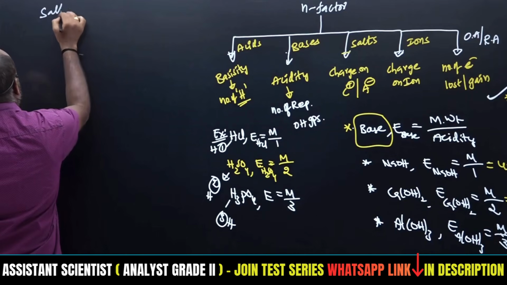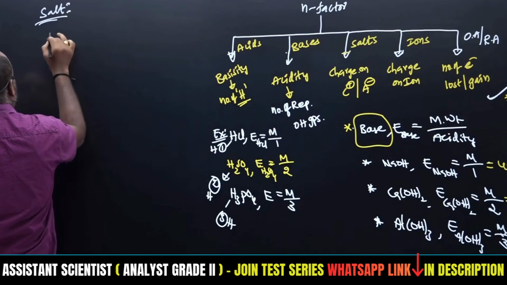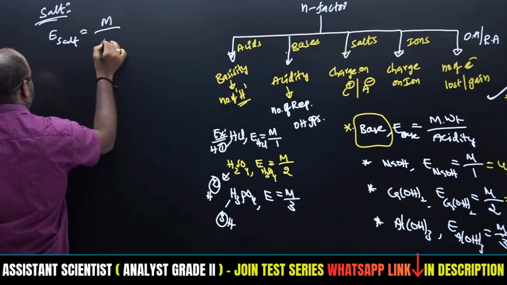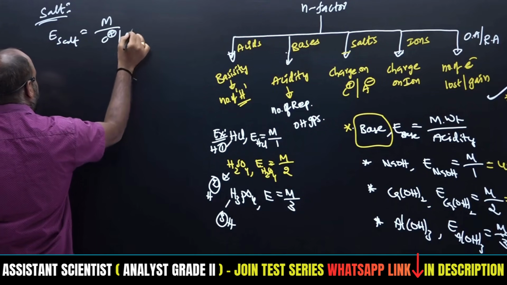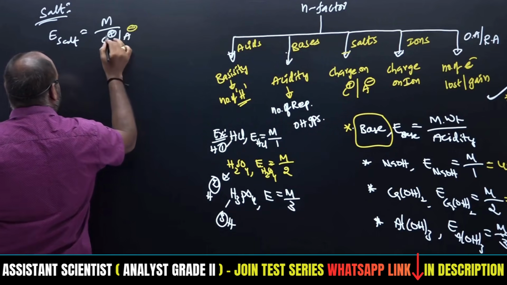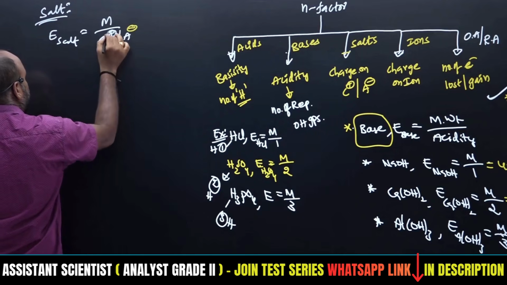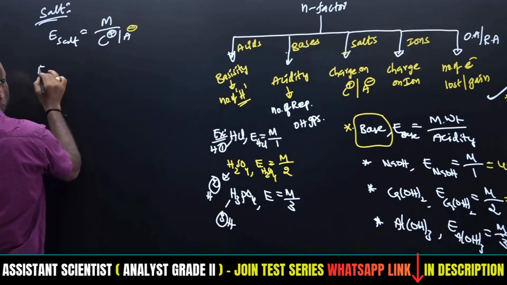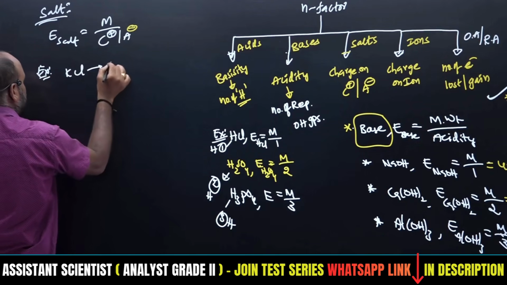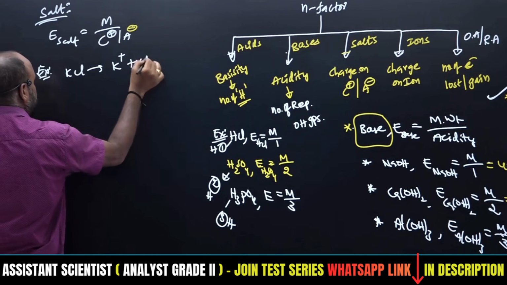Now salts I may consider. E of salt is equal to molecular weight by charge on cation or charge on anion. For example, take the salt KCl. KCl will give K plus and Cl minus.